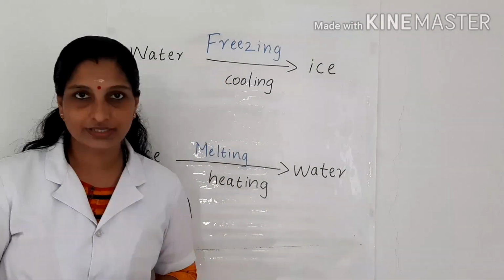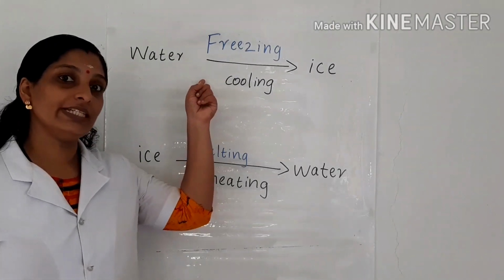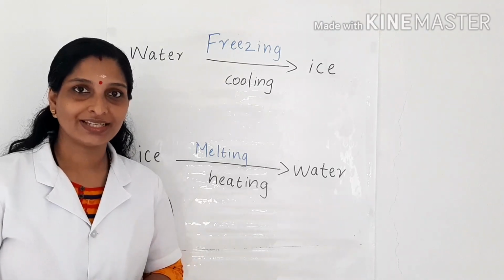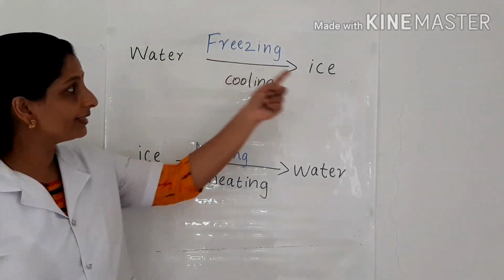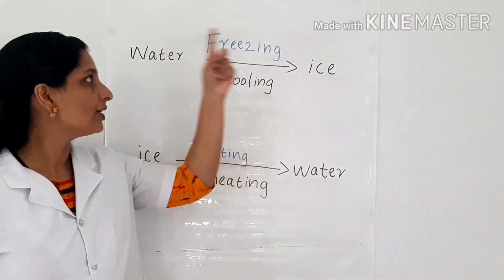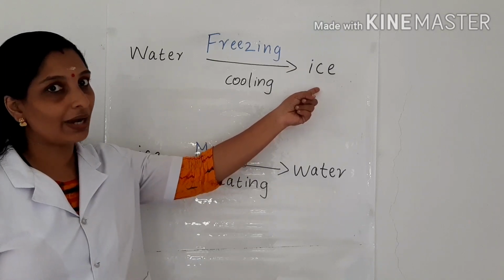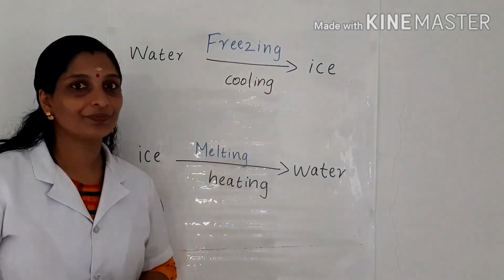Today, we are going to discuss the other 2 processes. They are freezing and melting. These are the other 2 processes which we have to learn today. The third process is freezing. What change will happen in this process? Let's see. Here I have written water and here ice. That means water will change into solid form, that is ice, by cooling. That process is known as freezing.